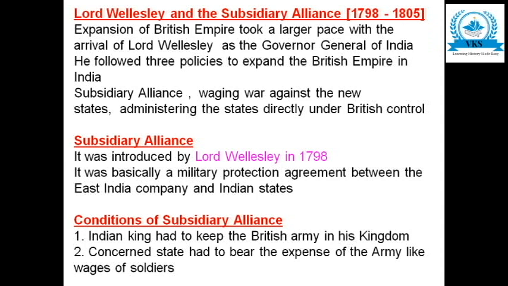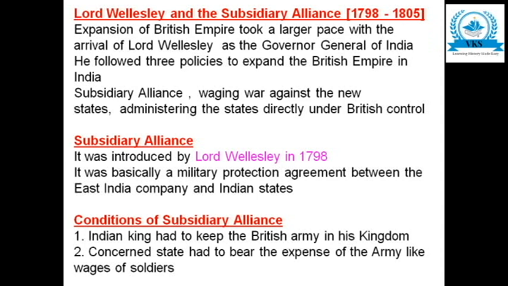So that means if an Indian state signs subsidiary alliance with the British, what all should that Indian state do? The first one, the Indian king had to keep the British army in his kingdom. The second one, the concerned state had to bear the expense of the army, like wages of soldiers.